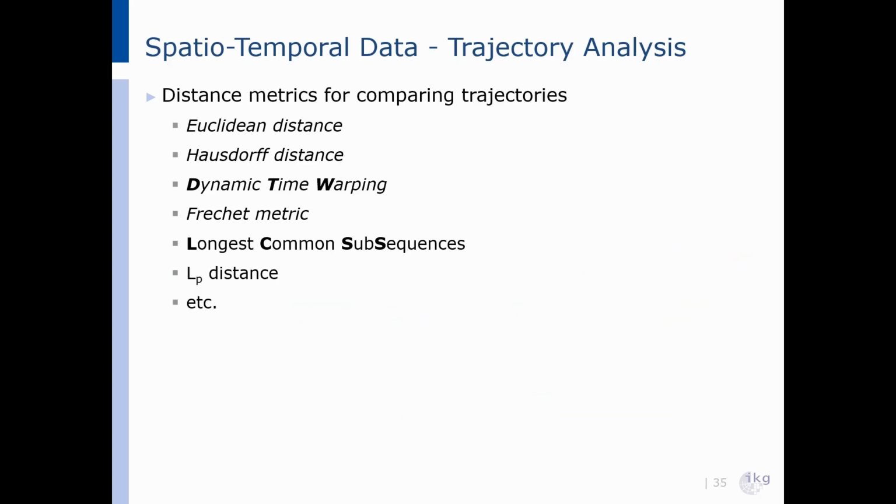Now that we've seen the limitations of simply comparing the individual points of the trajectories, let's have a look at different methods that allow us to compare whole trajectories. There are a lot of different distance metrics available, and here is just a small list of those. So we have here the Euclidean distance, the Hausdorff distance, dynamic time warping, Fréchet metric, longest common subsequences, LP distance, and so on. In the following, we want to have a closer look at, for example, the Euclidean distance, the Hausdorff distance, the dynamic time warping, as well as the Fréchet metric.